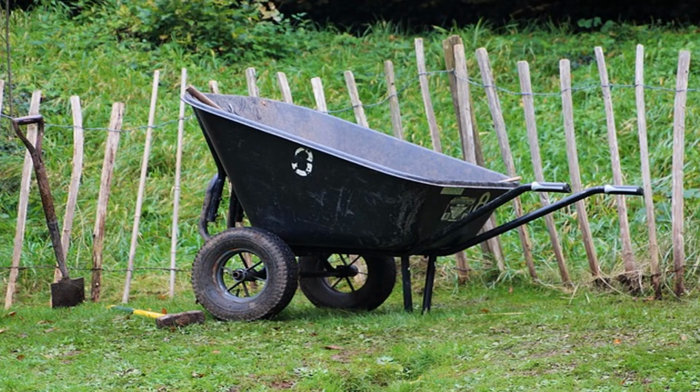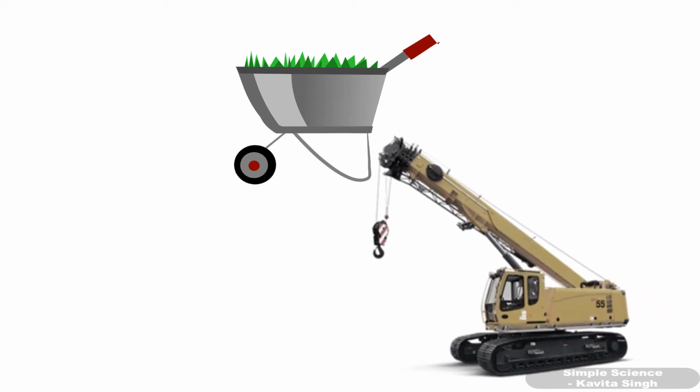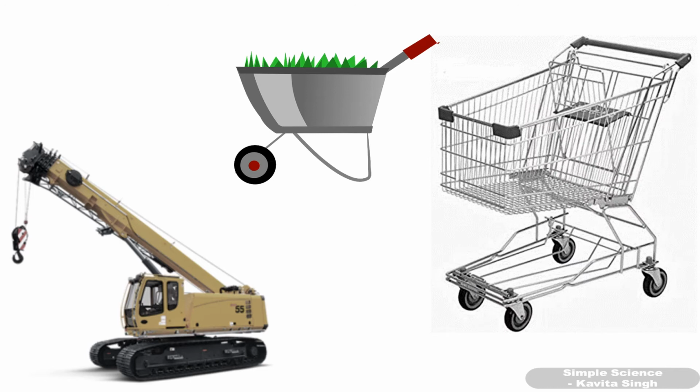It makes your work faster. Now, if you have to carry a heavy load, if you have to move a heavy object, you will use this machine which is called a wheelbarrow. Now, this is a crane which uses a pulley. This is a trolley which is normally used in shopping malls because you cannot lift a heavy load and move in the mall for shopping, so you use a trolley which makes your work easier.